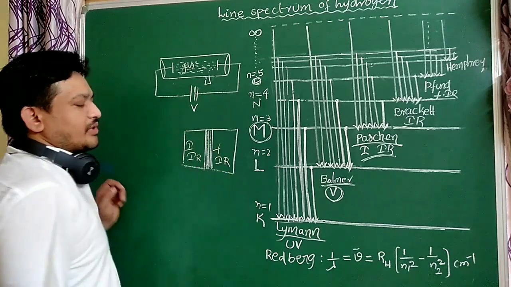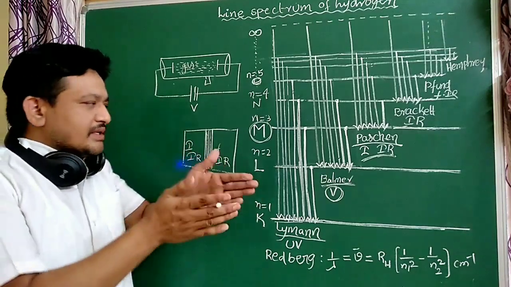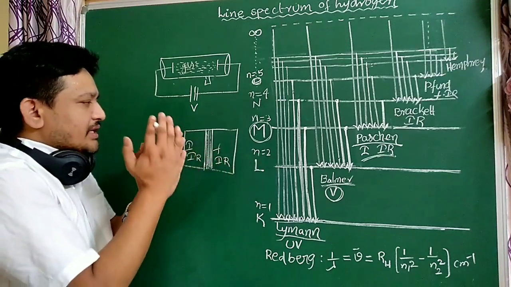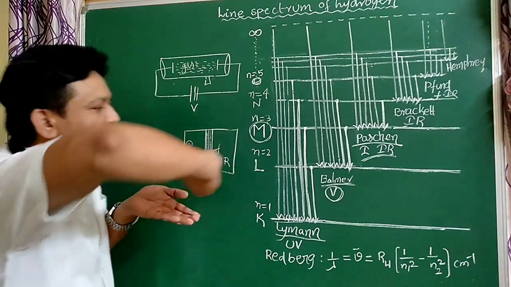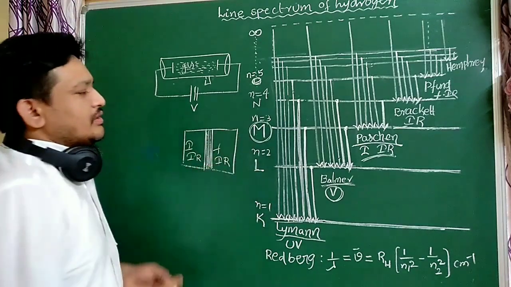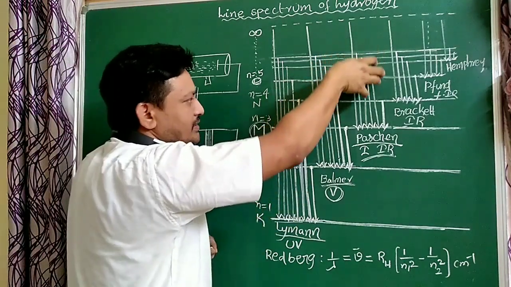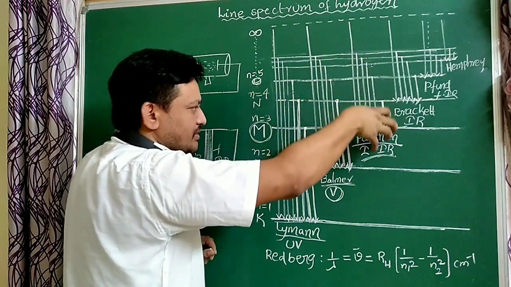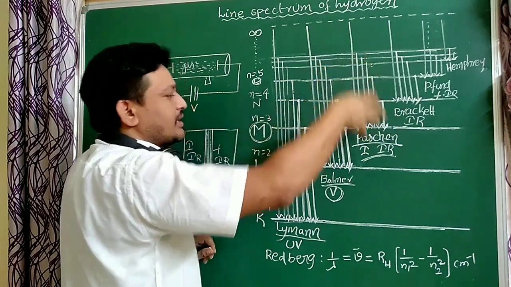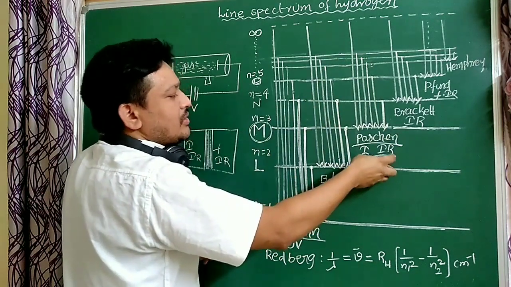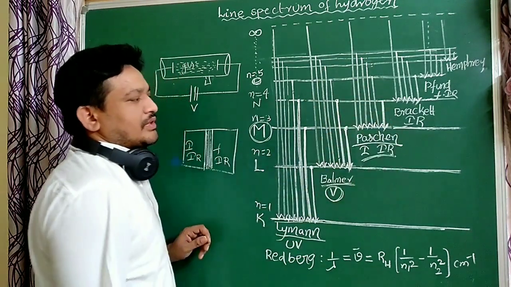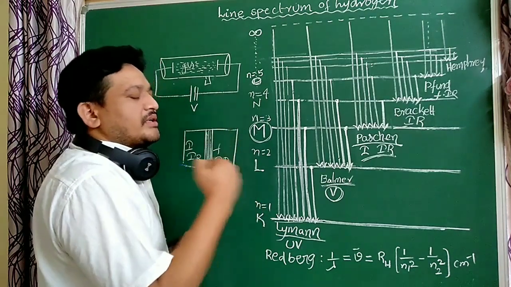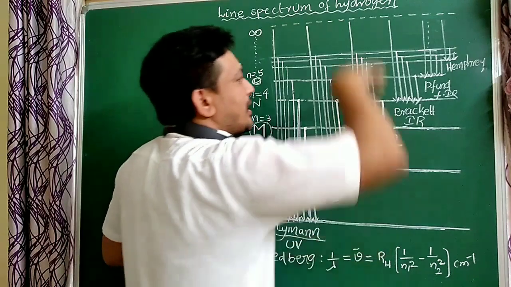That is very important. Which region is very near to the visible light, very near to us? That is called near IR, and very far from us is the far IR. So the energy, frequency, or wavelength of all these lines is equal to near IR radiation. In the Paschen series, which light is emitted? IR light is emitted. Next, all higher possibilities